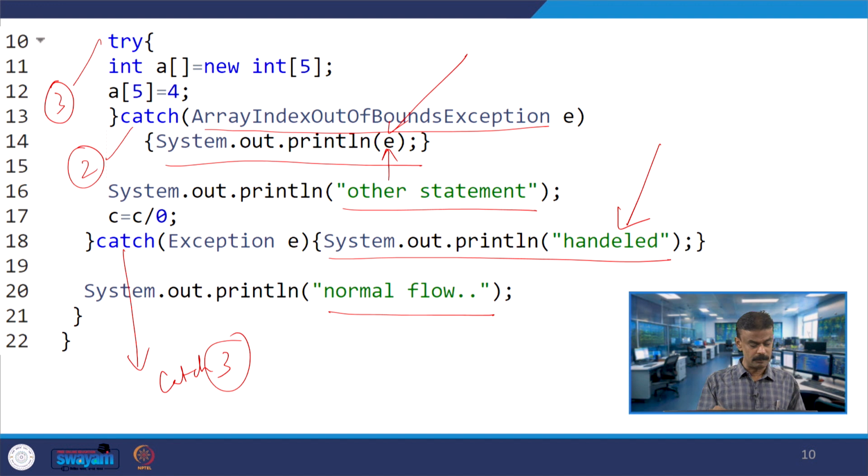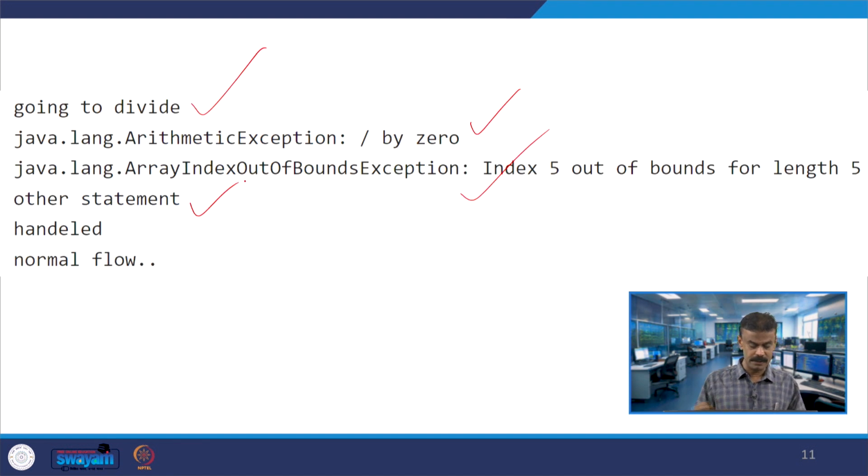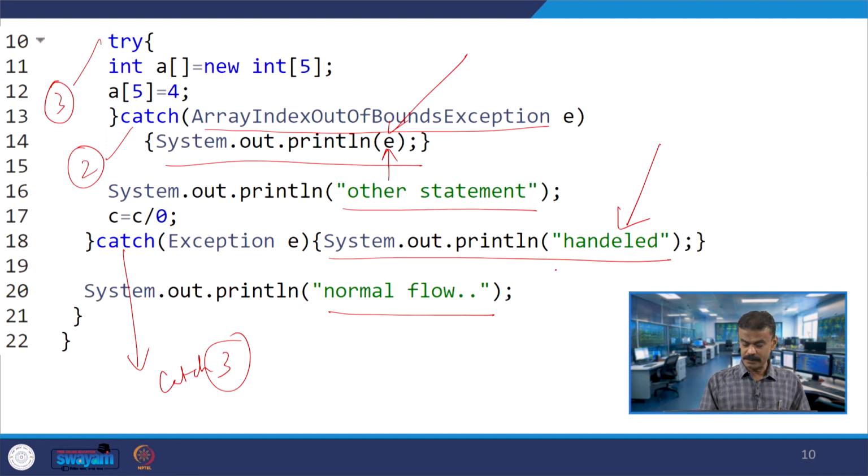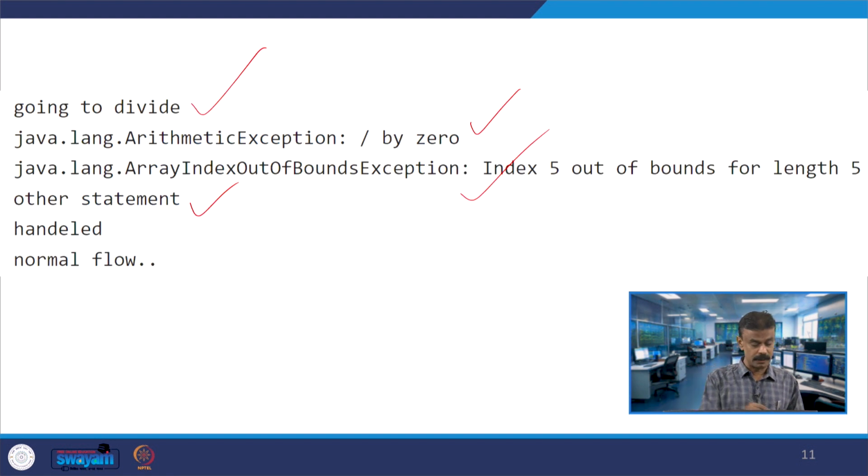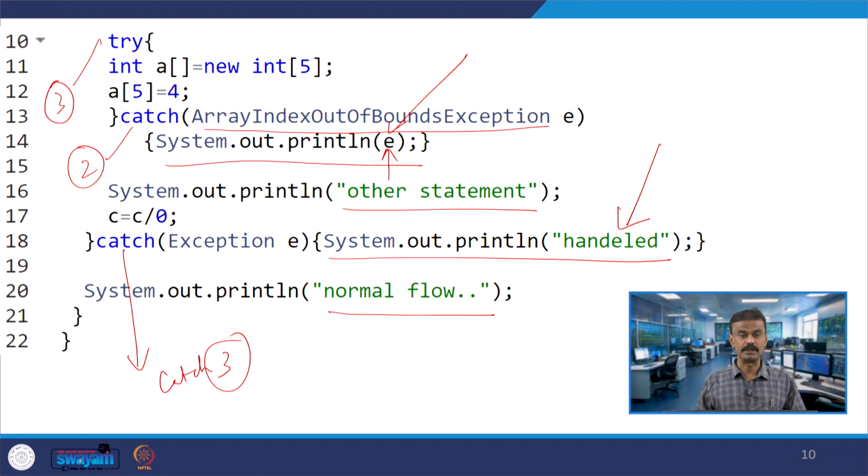Finally, here you are printing handled, right. Other statement will be printed in line number 16, that is printed, and then you are not printing E, right, you are printing this particular statement system.out.println handled. When the exception occurs, C is equal to C by 0, you have handled, right. So, that is being printed, and then the normal flow, it is going to line number 20, right. Even though you have 3 exceptions, still it is going till line number 20 normal flow. So, this is a very good example, right.